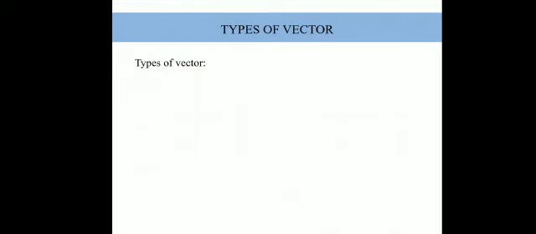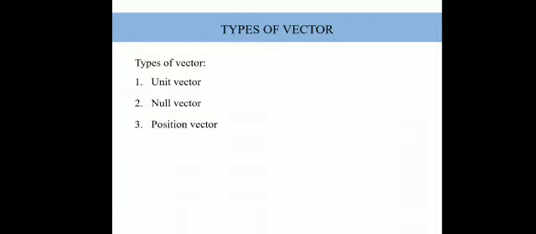There are many types of vector. Today we will see certain types of vector, and then we'll start studying from the next class. Number one, unit vector. Unit means one or single. We will see how it is represented and how it is used. Number two, there is something called a null vector. Null means nothing but zero. A unit vector has a value of 1, a null vector has a value of 0.